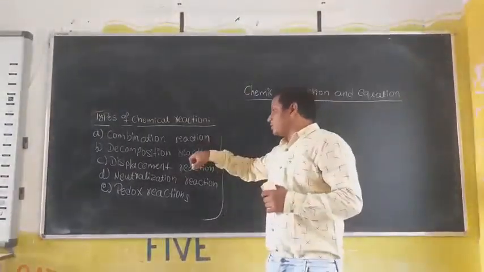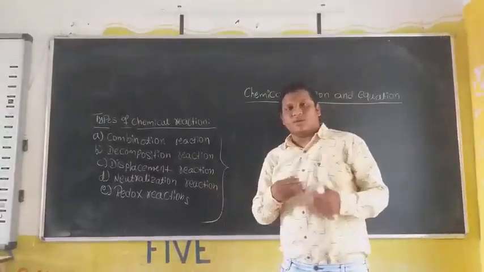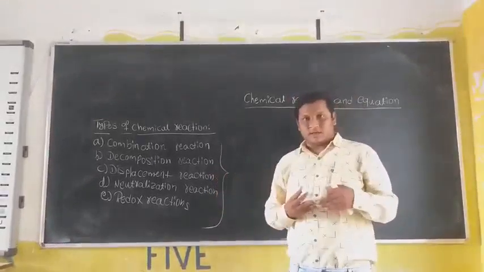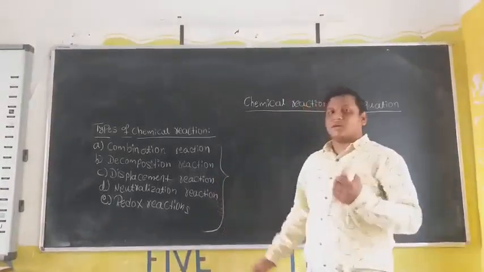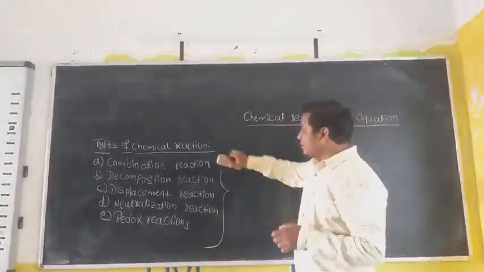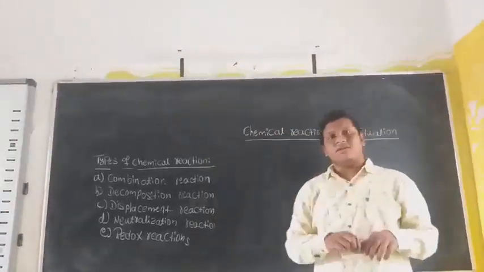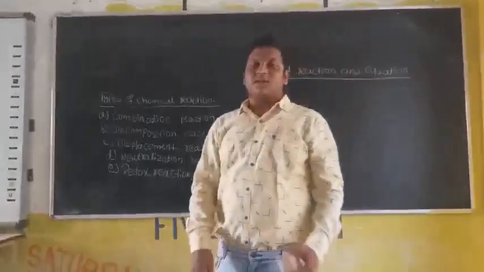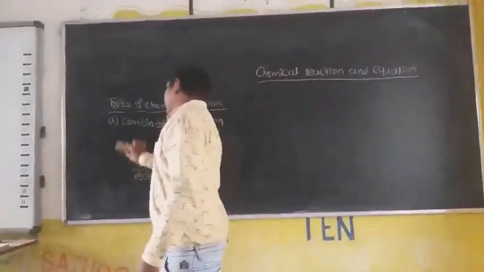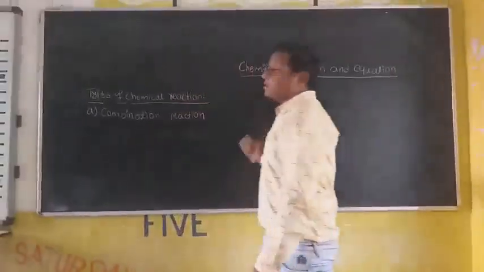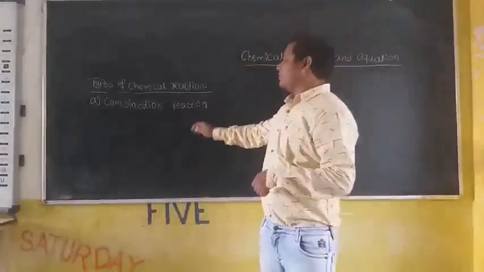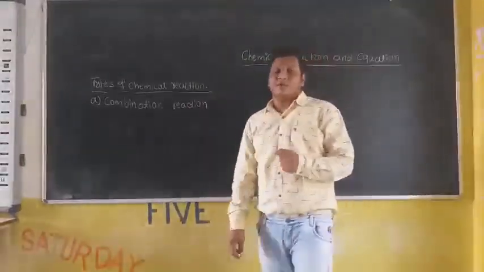The first one is combination, then decomposition. In decomposition we also have further types, in displacement we have different types, in neutralization also we have specific types of chemical reaction, and also in redox reactions. In this class we will study the types of chemical reactions one by one. The first type of chemical reaction is combination reaction.